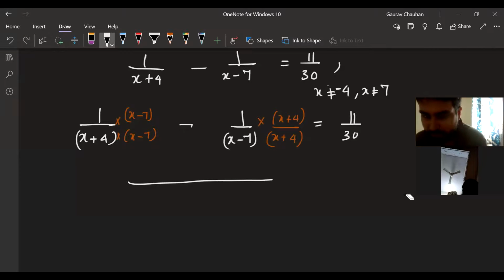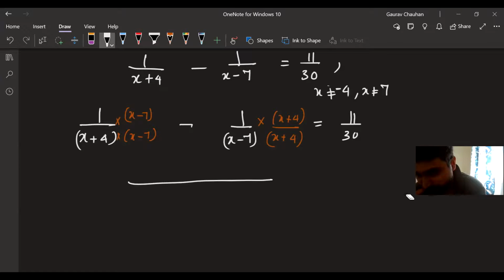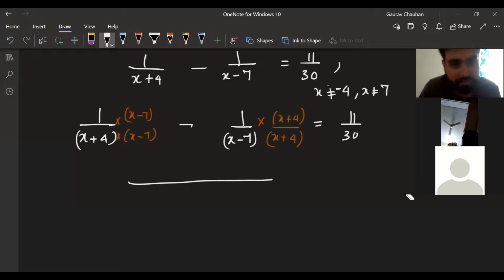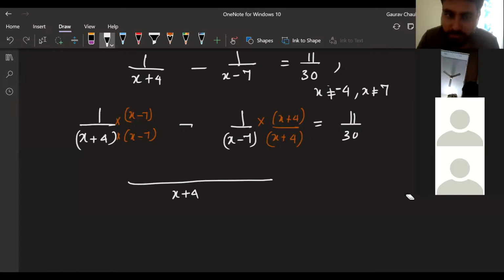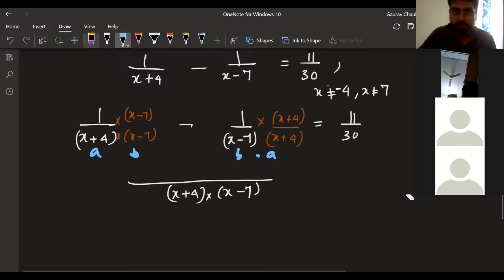Just write as it is, Dilruba. X minus 7. Okay, maybe your voice is breaking. Bindu, can you take it up? X plus 4, correct. X plus 4 into x minus 7. Okay. Here it is a into b, here it is b into a, basically a into b only. So x plus 4 into x minus 7.